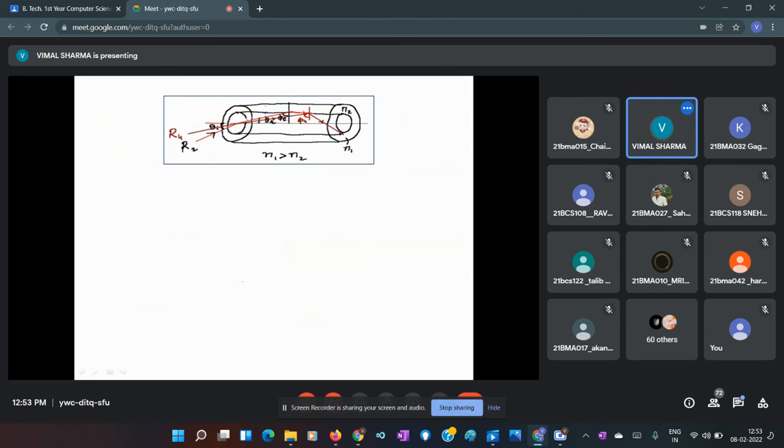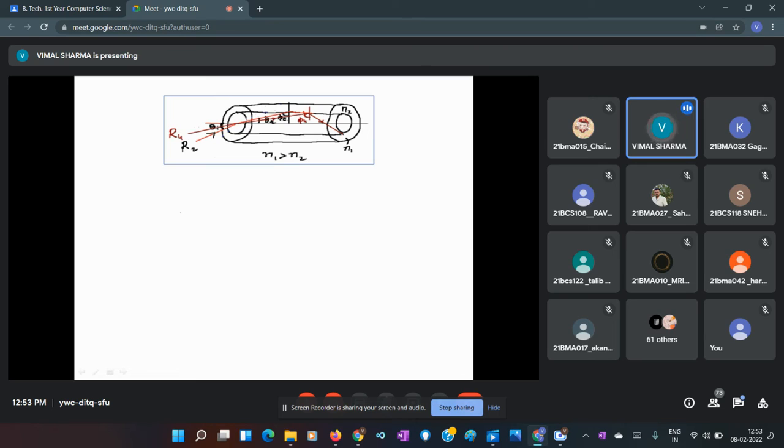Okay, so this is what we have. This is R2, which is just accepted by the optical fiber, which just fulfills the condition of total internal reflection. Anything making an angle less than this, R4, is easily accepted by the optical fiber. It fulfills the condition of total internal reflection.